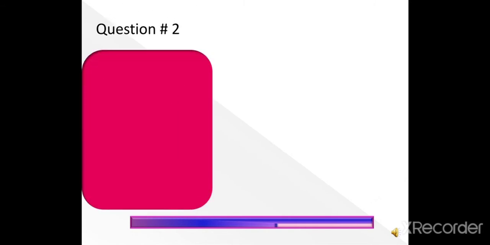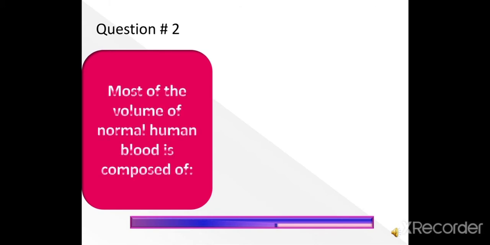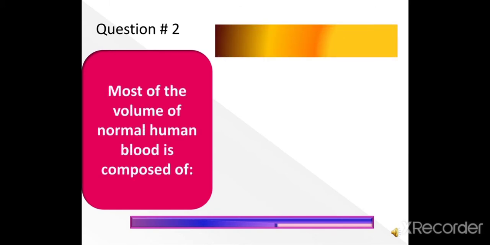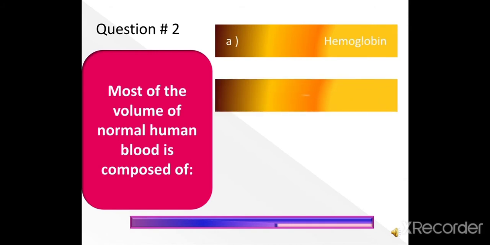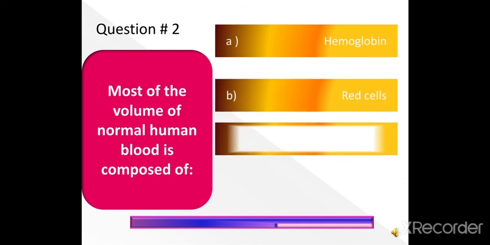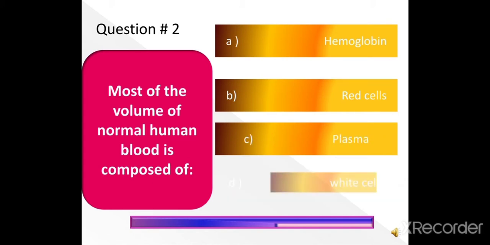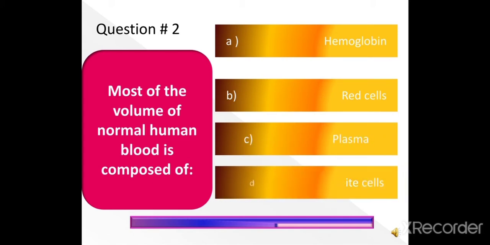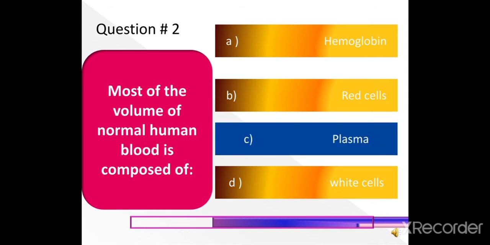Next question. Question number 2: Most of the volume of normal human blood is composed of hemoglobin, red cells, plasma, or white cells, that is, WBC. And the right answer is plasma. Most of the volume of normal human blood is composed of plasma.